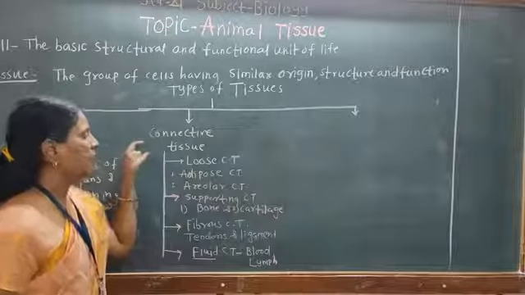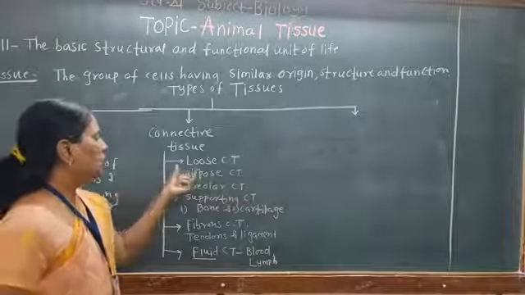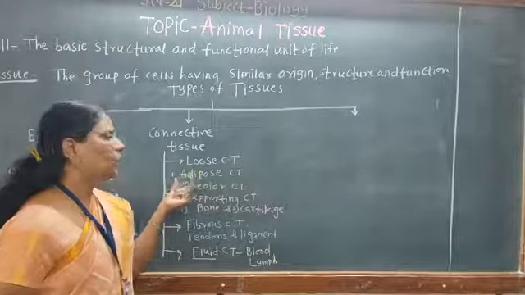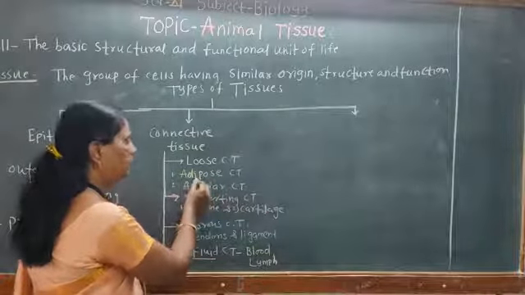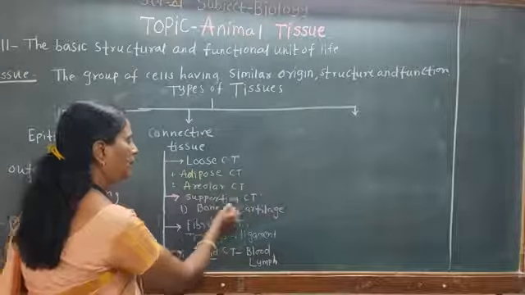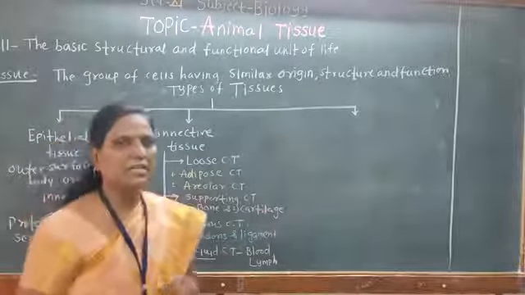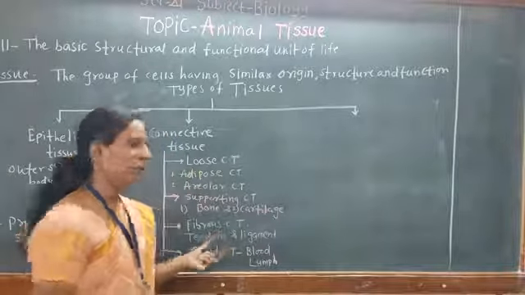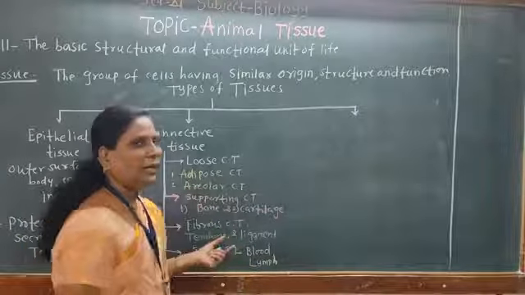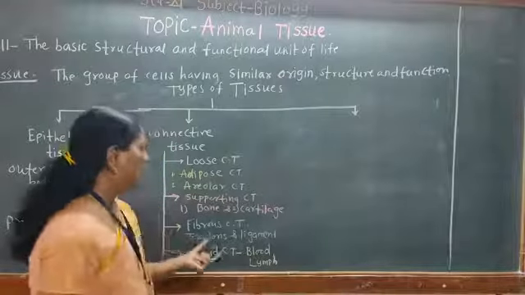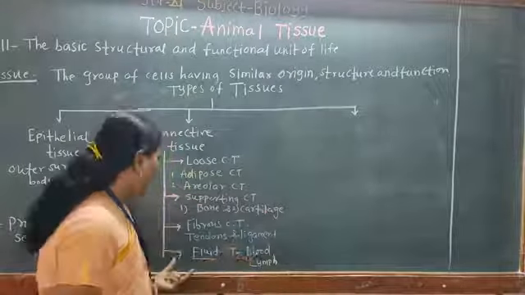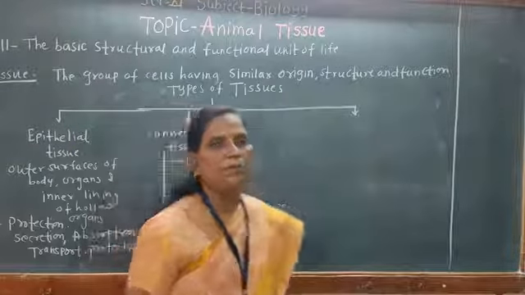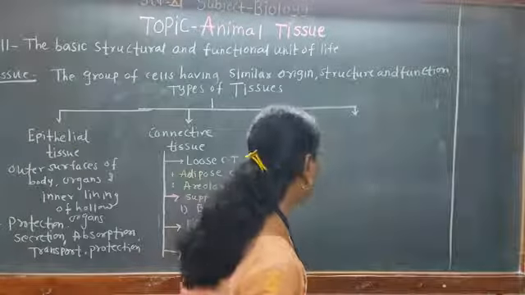Mainly the function is connection or binding. Loose connective tissue consists of loose matrix. First is areolar, second is adipose. These are the two types. Then supporting connective tissue, where the matrix is hard and gives support to the body. First is bone and second is cartilage. Third is fibrous connective tissue, that is the tendons and ligaments. And next is the fluid connective tissue, mainly the blood and lymph.